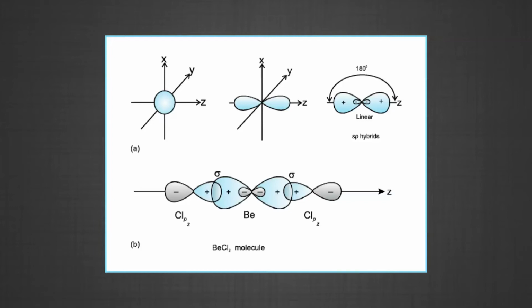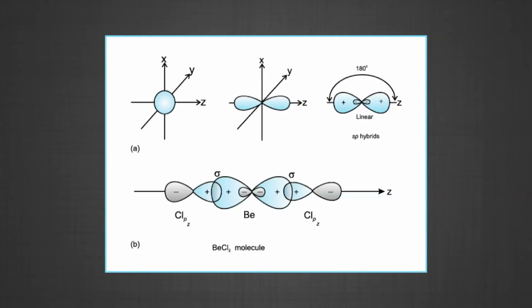One 2s and one 2p orbital get hybridized to form two sp hybridized orbitals. These two sp hybrid orbitals are oriented in opposite directions, forming an angle of 180 degrees.